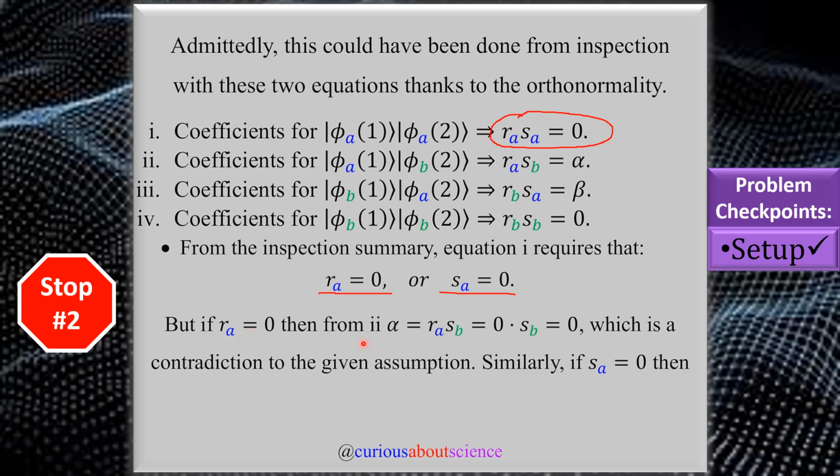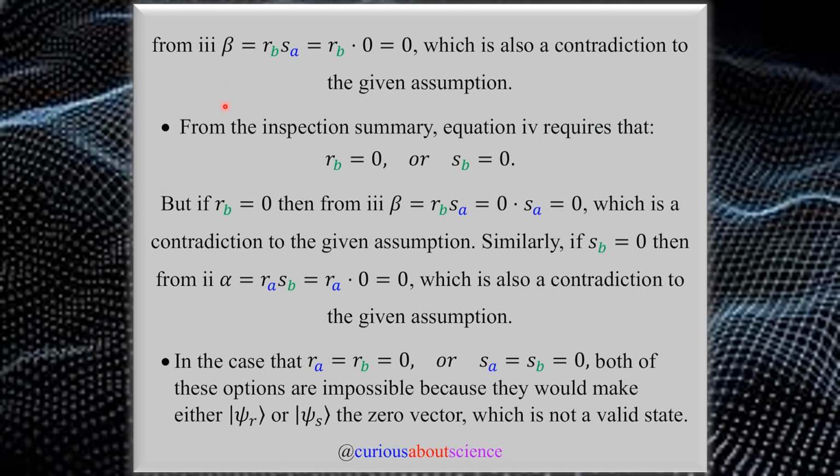Let's try it for SA. Similarly, if SA equals 0, then we see from equation 3, beta would also equal 0 once we plug it in.